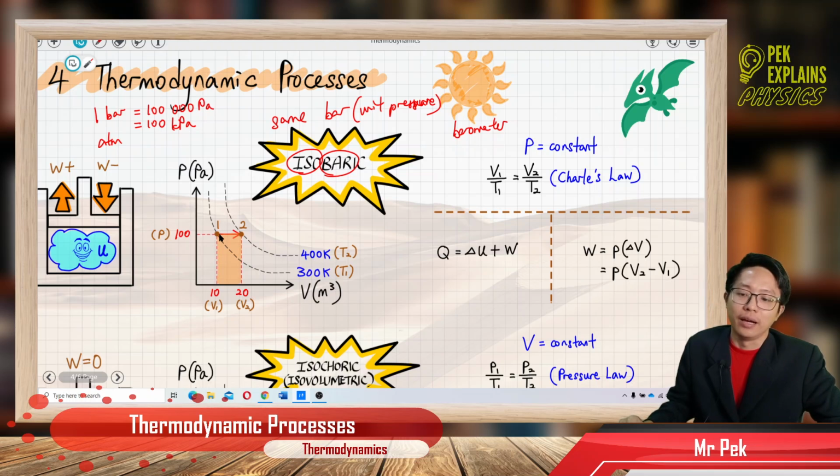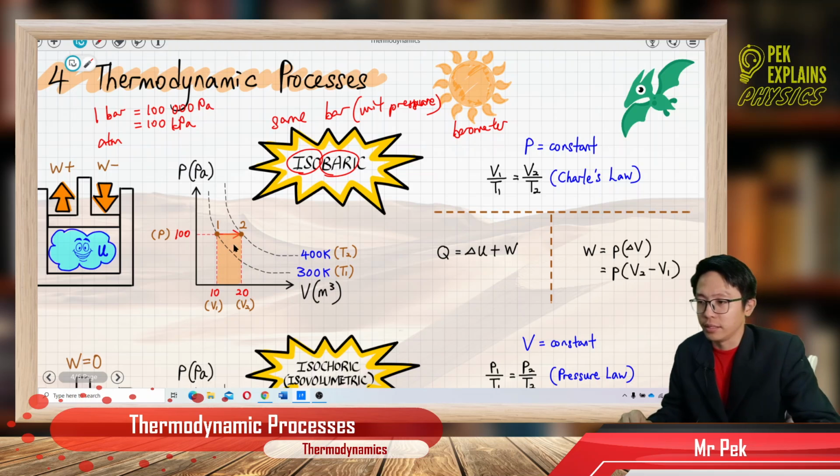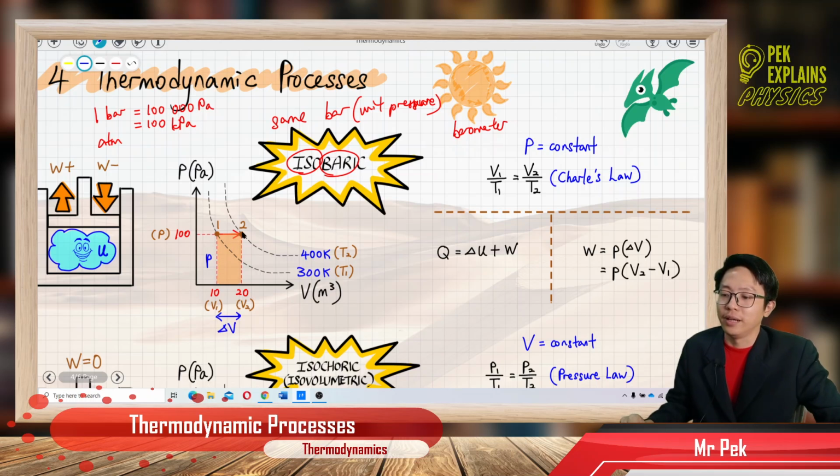You see that? So this is the pressure, and this is the change in volume. Change in volume is V2 minus V1. Okay, so this rectangle area is the work done. For an isobaric process, it is very easy to find the work done because it's just a rectangular shape. Okay, that's the work done.